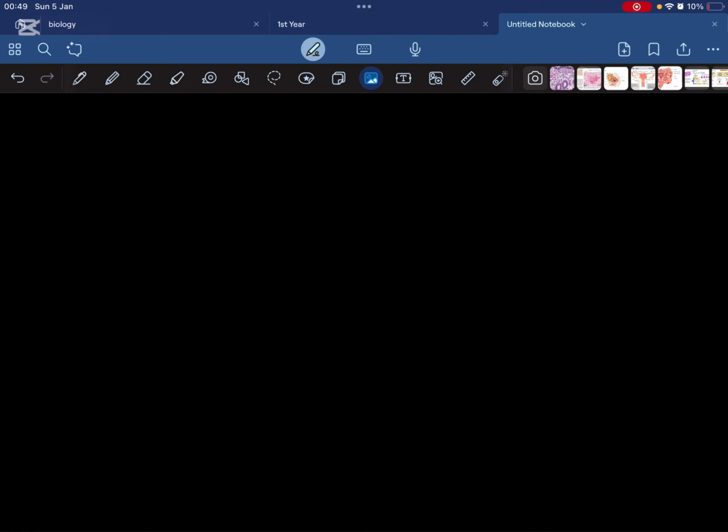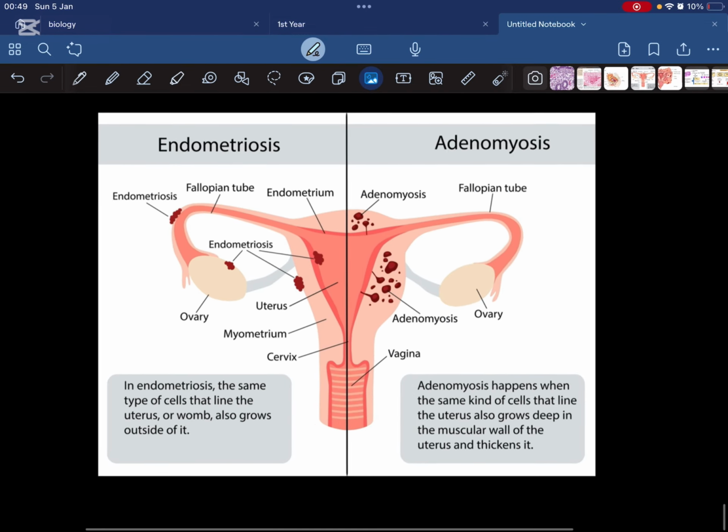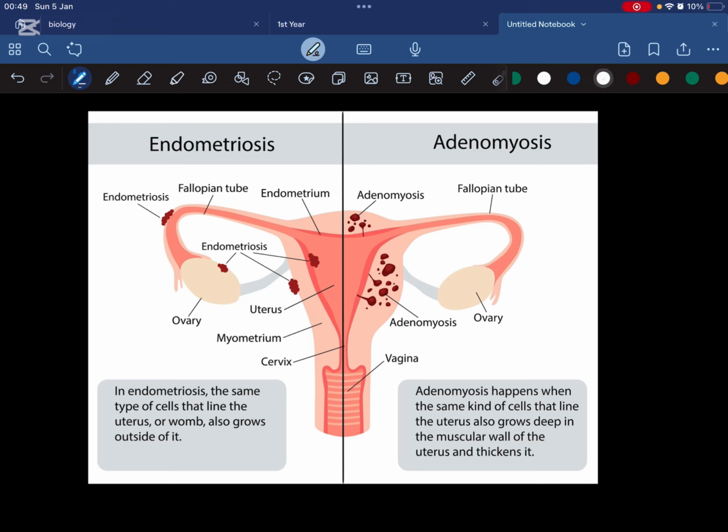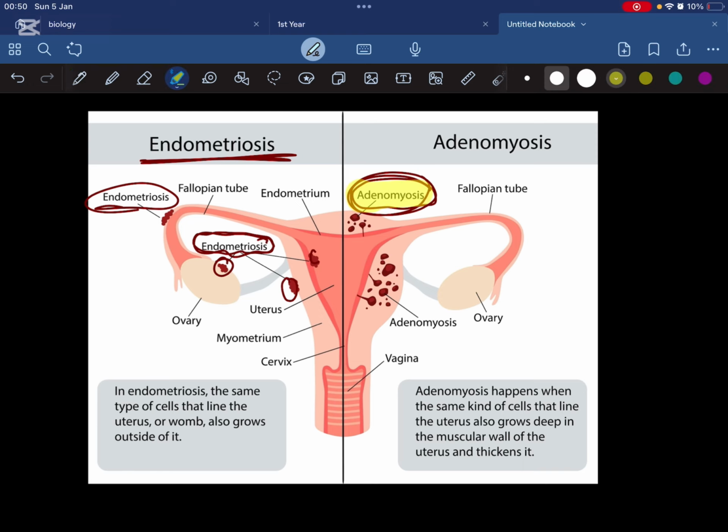So remember here, I'm going to show you a drawing. See here, endometriosis versus adenomyosis. What is the difference? Endometriosis means presence of endometrial tissue in the ovary, here outside. This is known as endometriosis. However, what does adenomyosis mean? Adenomyosis is the presence of endometrial tissue in the myometrium.